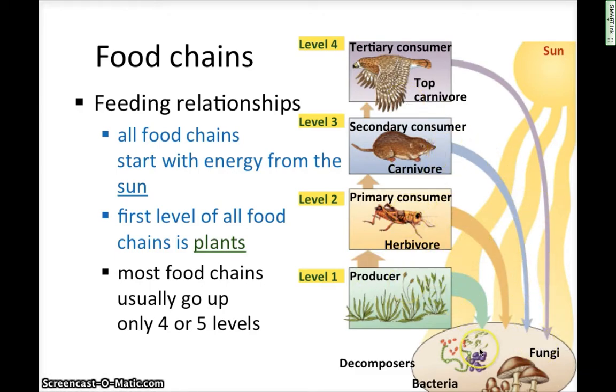What is that arrow pointing to? If we look in the bottom, remember anytime an organism dies, it gets recycled by the decomposers, which live in the soil. And then those decomposers give it back to the producers, and then they restart this cycle. So all levels are connecting to the decomposers.